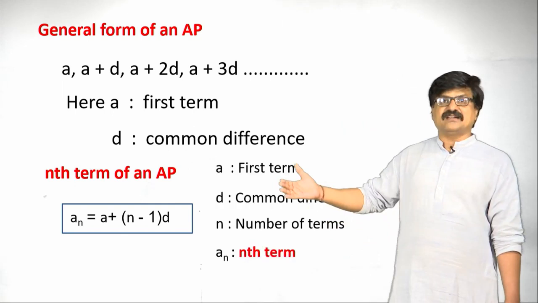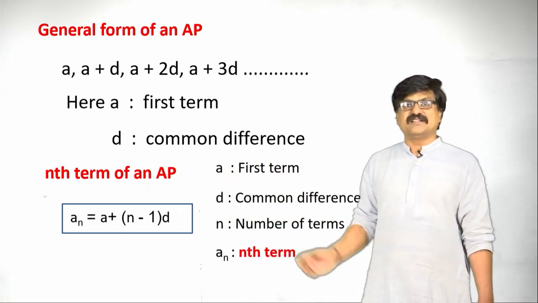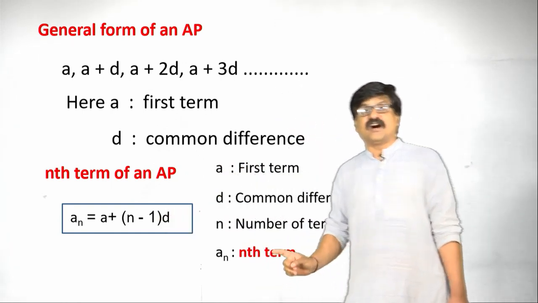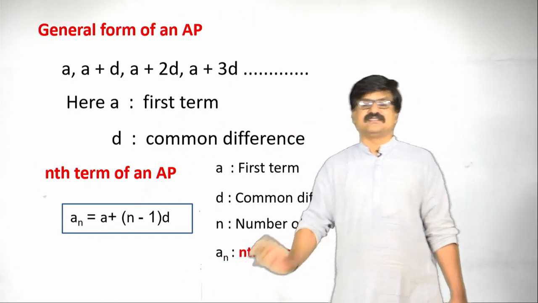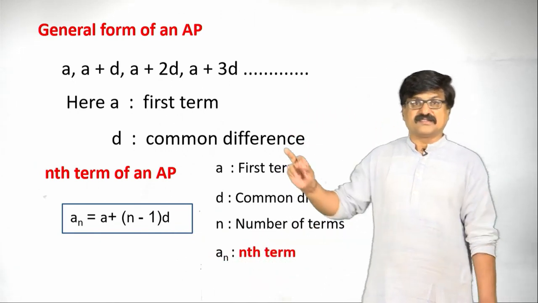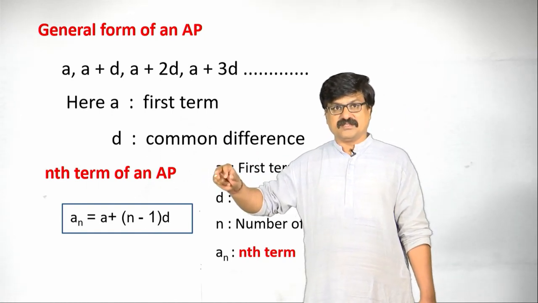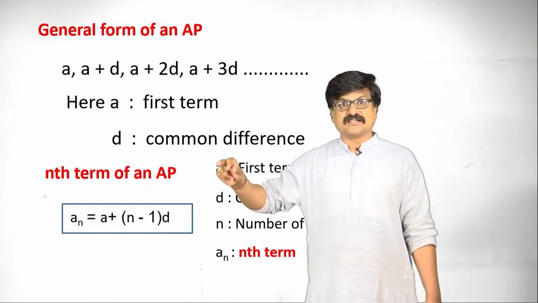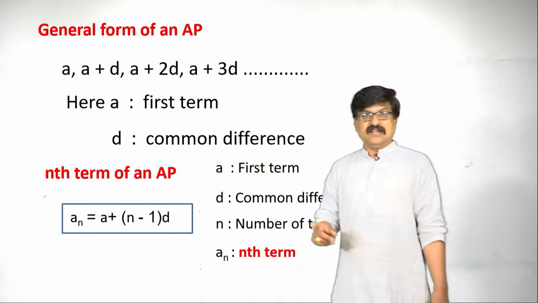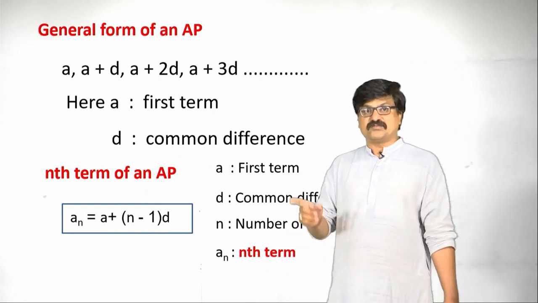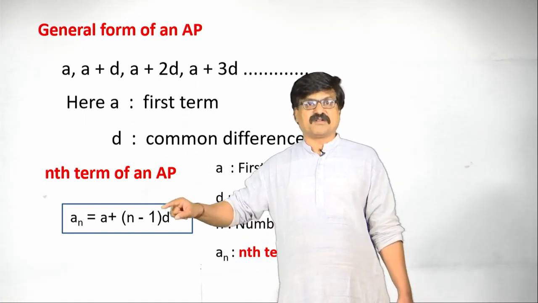So, here again A is the first term, D is the common difference, n stands for the number of terms and An is the nth term. This is called the nth term of AP or general term of AP. In examination, if they ask, write the general term or nth term of AP, we must write this formula only.